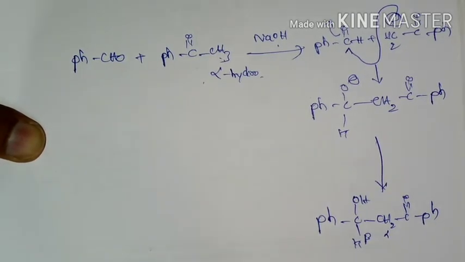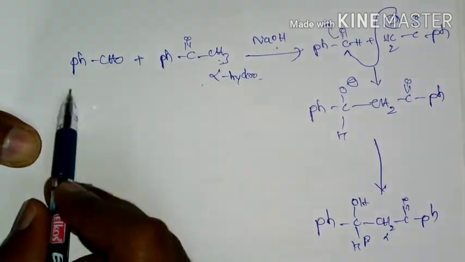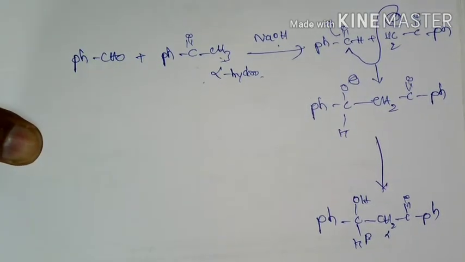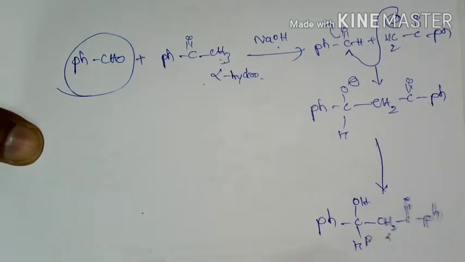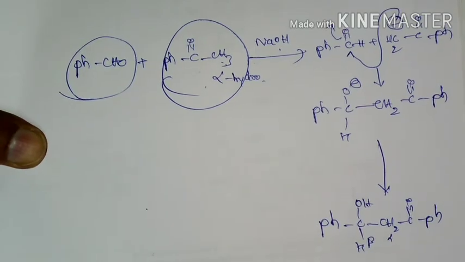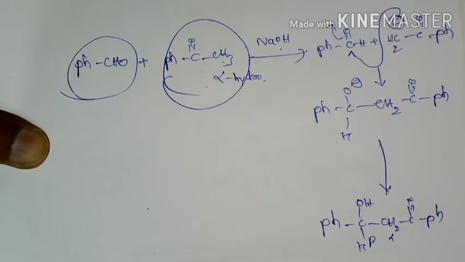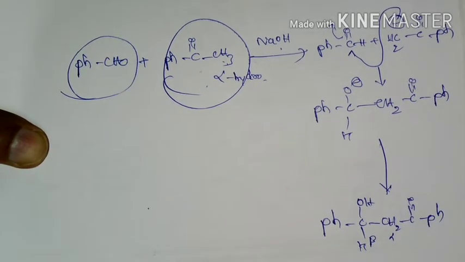So that is crossed aldol condensation. Here it is crossed aldol condensation. Why? Because it is taking place between two different carbonyl compounds. Here one is aldehyde whereas second carbonyl compound is ketone. So if it is aldol condensation, then it should happen between same carbonyl compound.